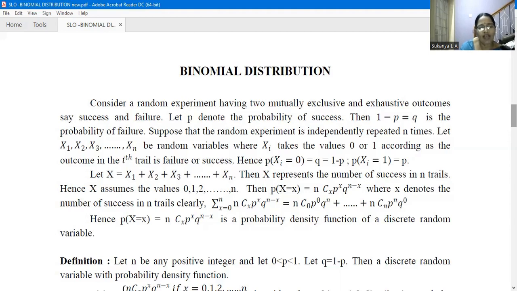Hence, P of capital X equal to small x, which is nCx p^x q^(n-x), is a probability density function of a discrete random variable.